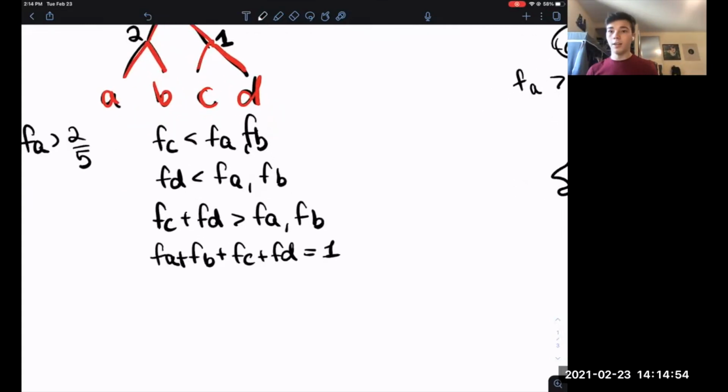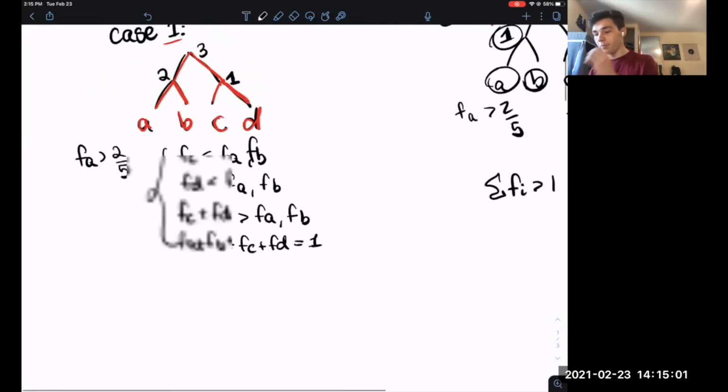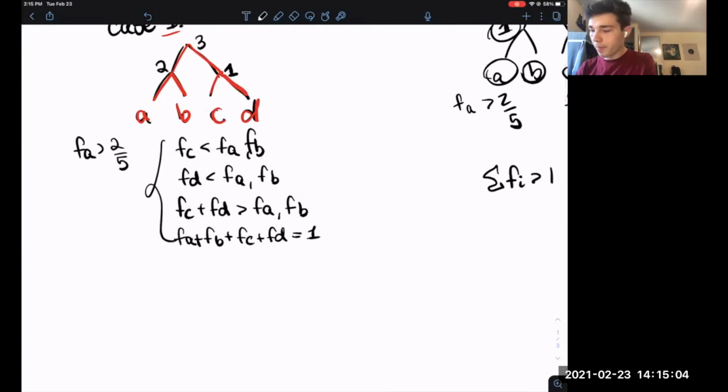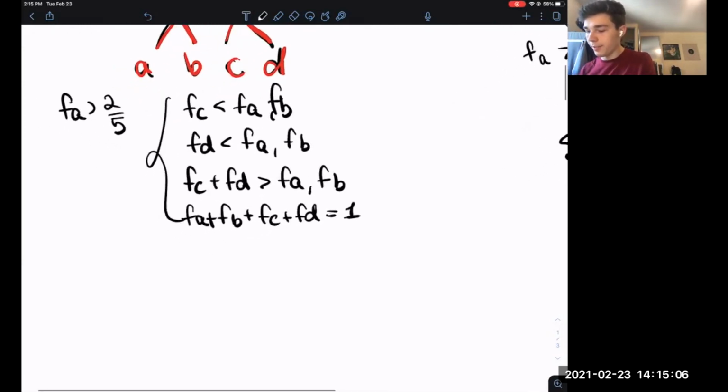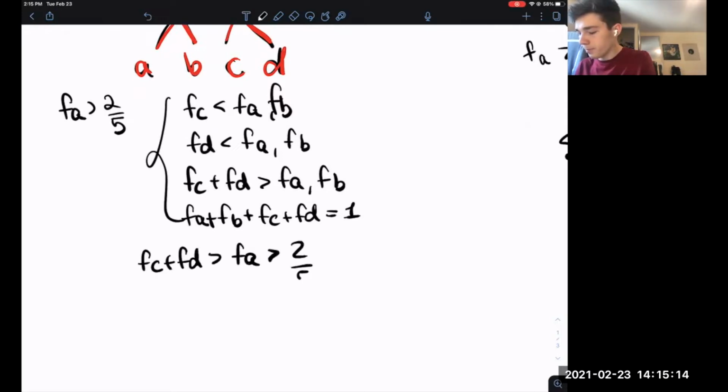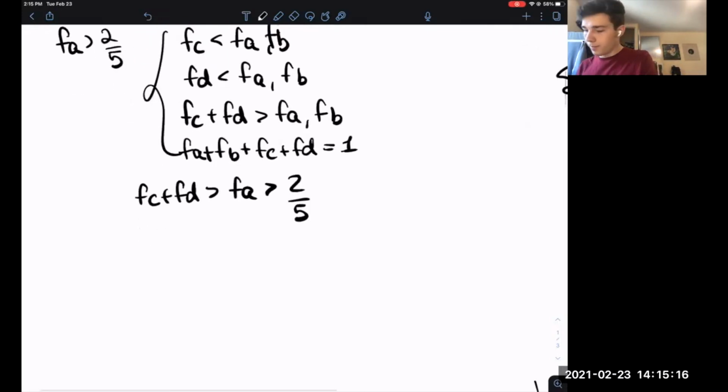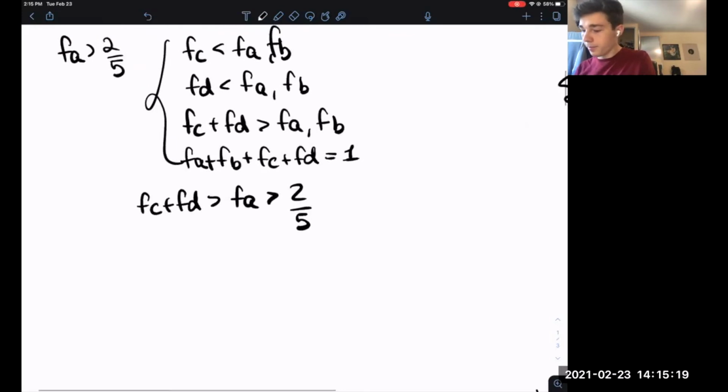Now, it might be a bit hard to see, but in these equations there's actually a contradiction. The way we can sniff it out is we can see that FC plus FD is greater than FA, which is greater than 2/5. And FB is greater than FD, and FB is greater than FC.